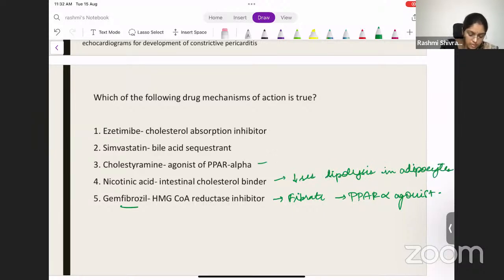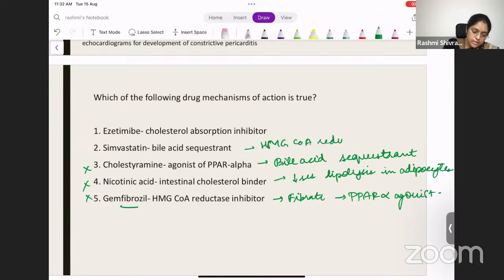What is cholestyramine? It is a bile acid sequestrant, right? So this mechanism of action is not correct. What is simvastatin? Statins are HMG-CoA reductase inhibitors. So this is also not correct. So what is this option? Ezetimibe is definitely a cholesterol absorption inhibitor.